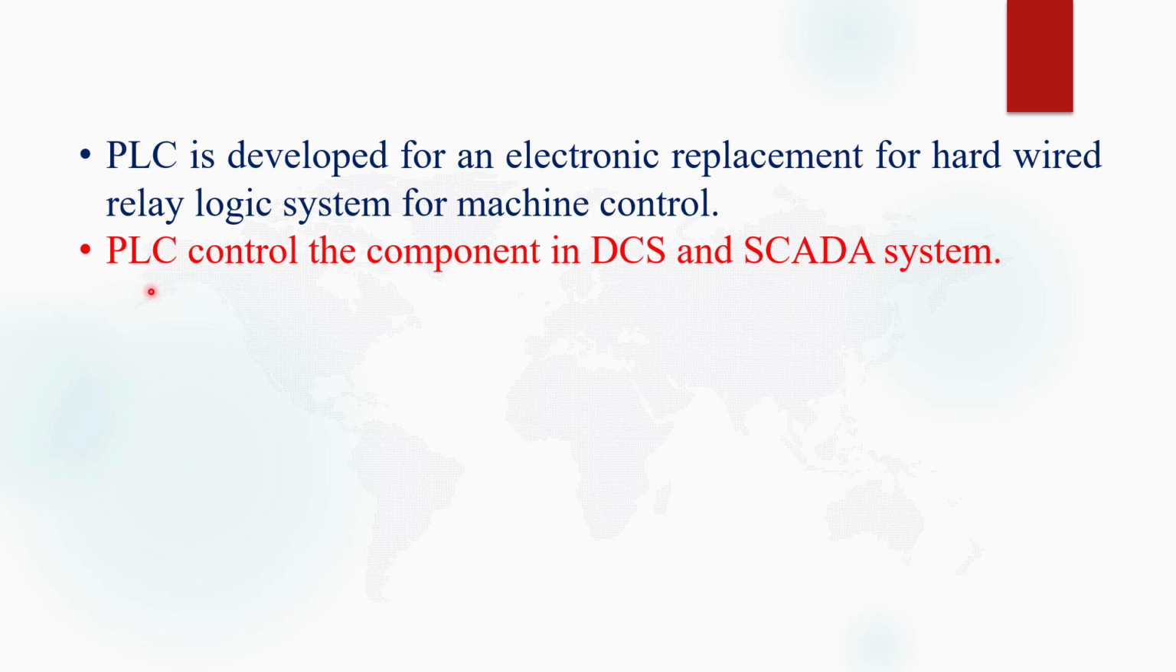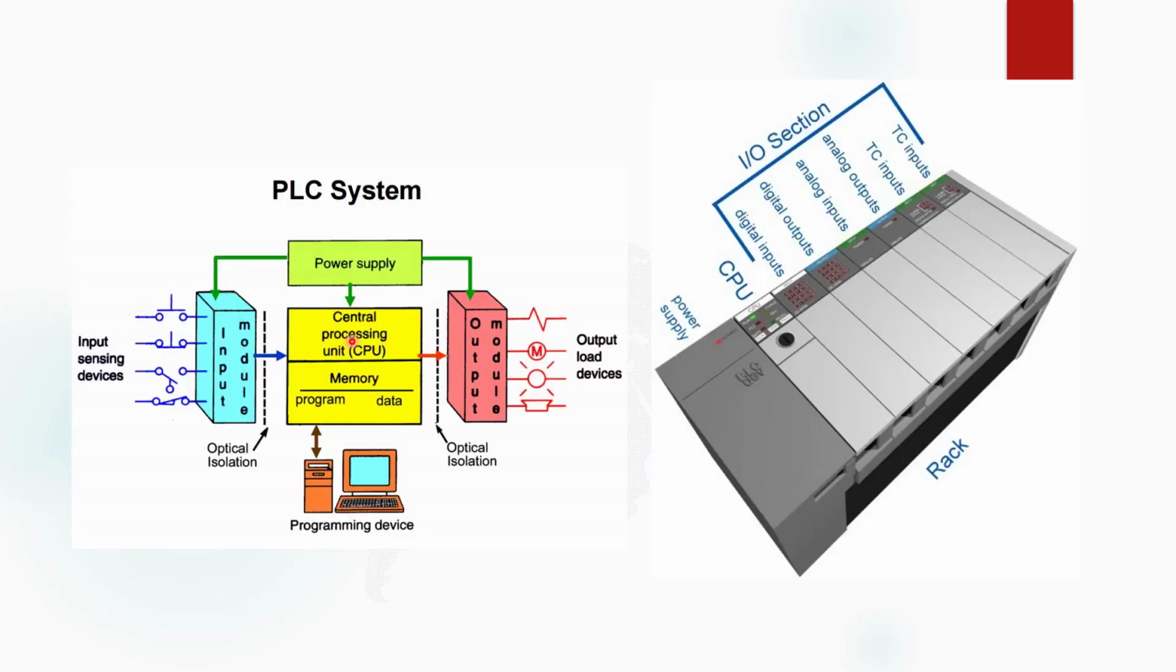Now, PLC controls the components in DCS and SCADA systems. What is a DCS system? What is SCADA? We will discuss in this video later. Now, this is the block diagram of a PLC system and this is what an actual PLC looks like.